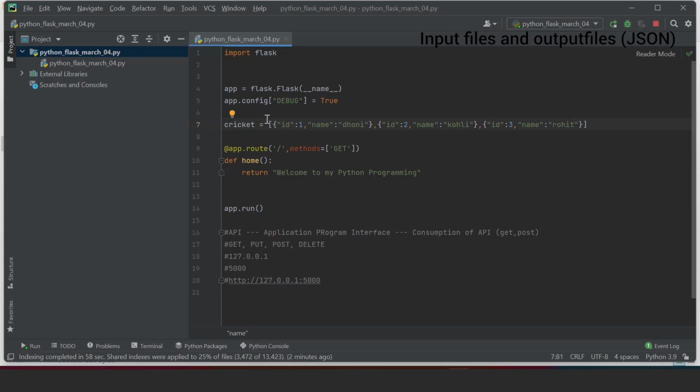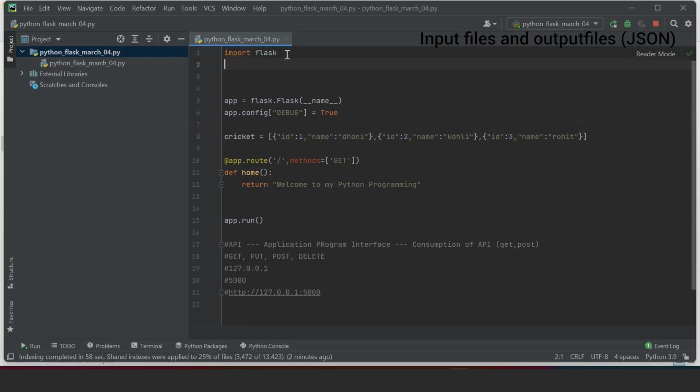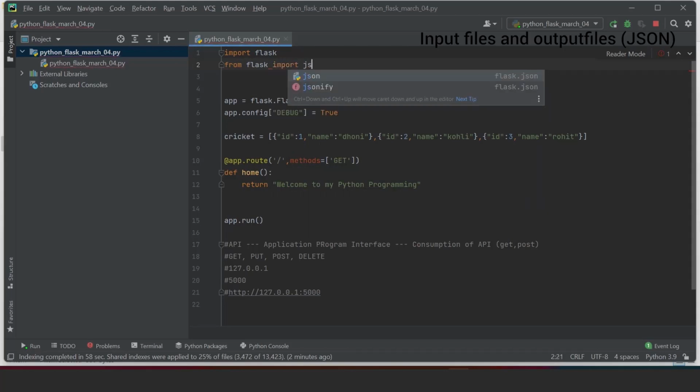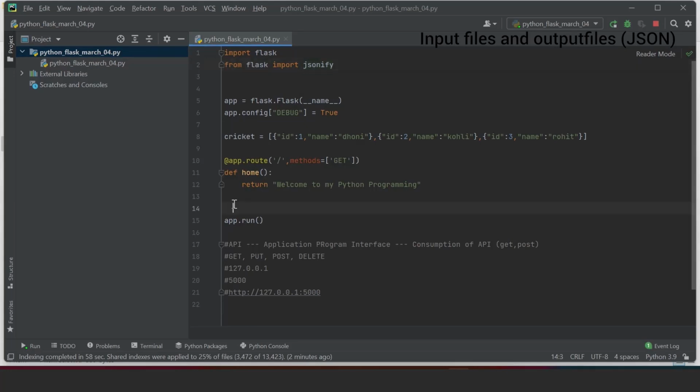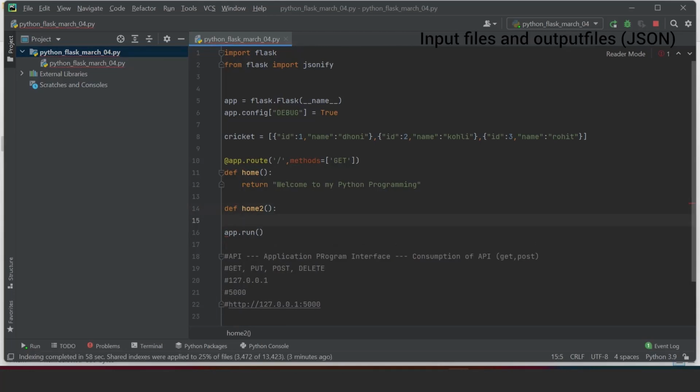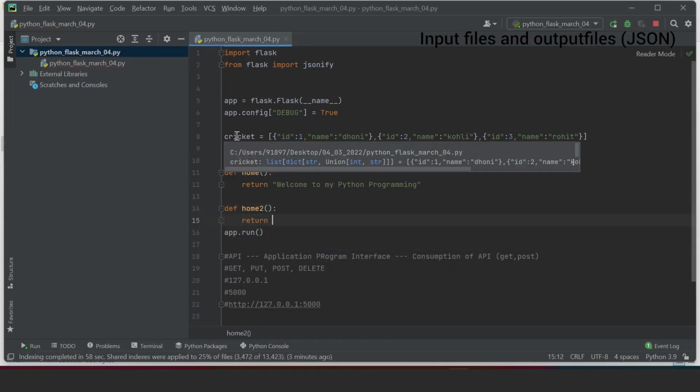There are a lot of ways to do it. In fact, Flask itself gives you a library. So from Flask import, look at that, jsonify. That means the normal content will be changed back to JSON content. So let me create another function. def home2 colon return. I should return the cricket, but cricket will not return as it is.